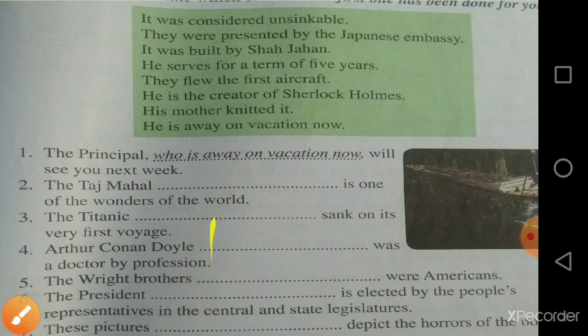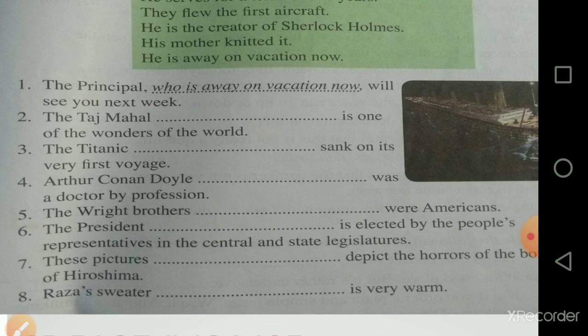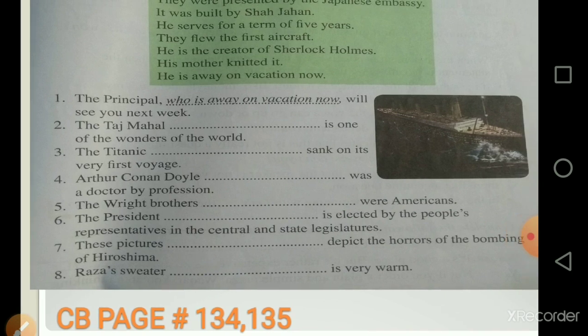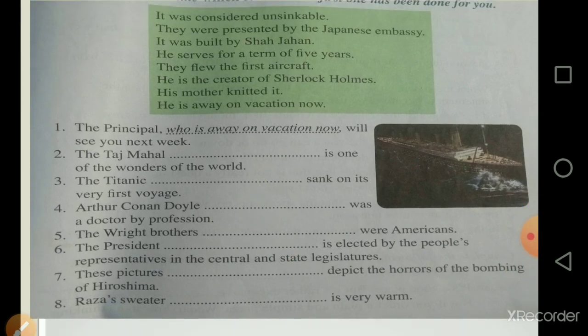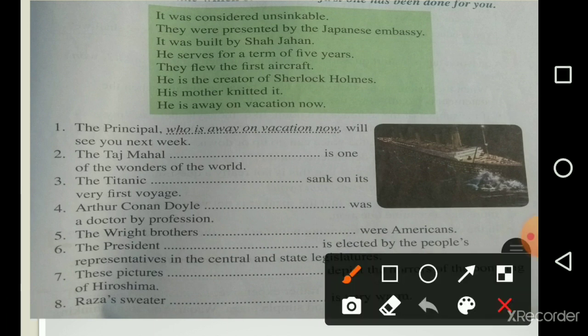So the principal, who is away on vacation now. The Taj Mahal, which was built by Shah Jahan. The Titanic, which was considered unsinkable.